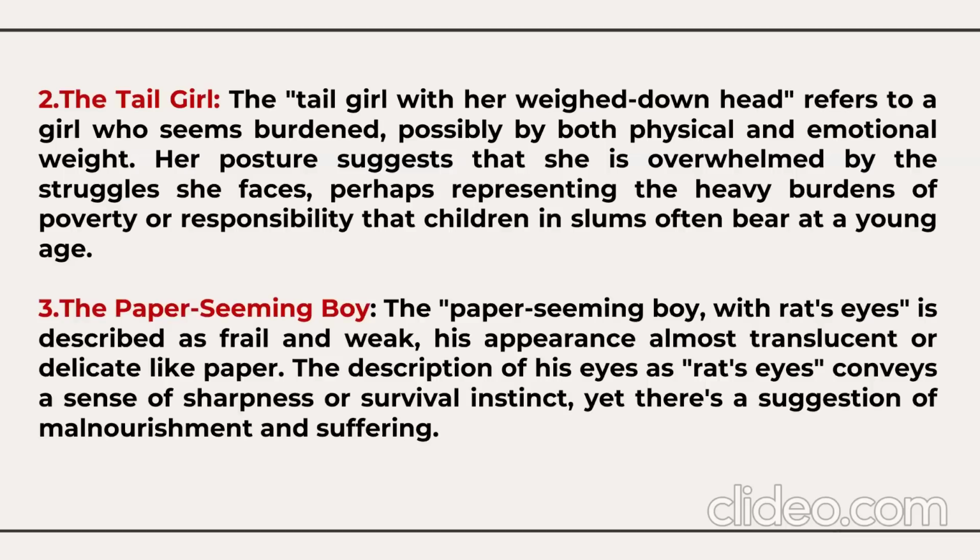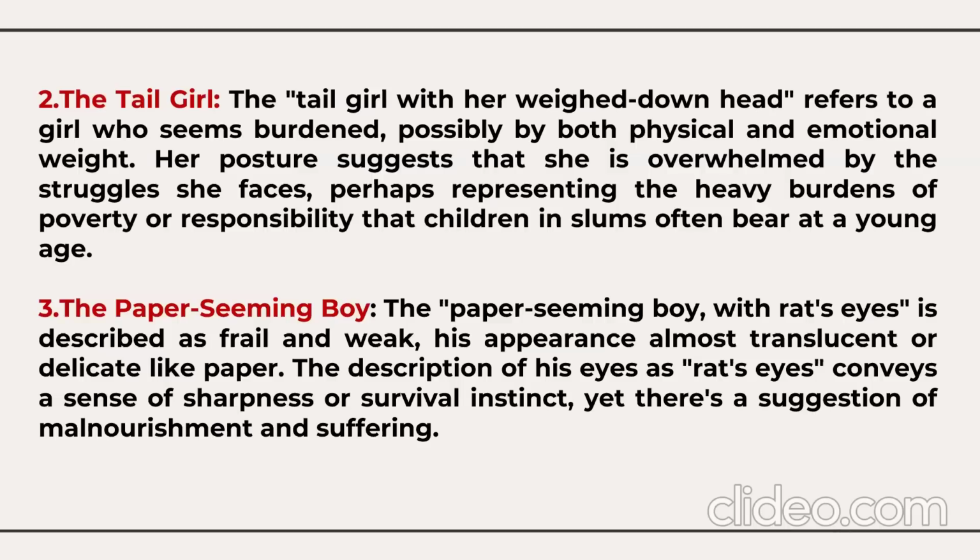Third child, the paper-seeming boy. The paper-seeming boy with rat's eyes is described as very frail and very weak. His appearance is almost translucent or delicate like paper. The description of his eyes as rat's eyes conveys a sense of sharpness or survival instinct, yet there is a suggestion of malnourishment and suffering.